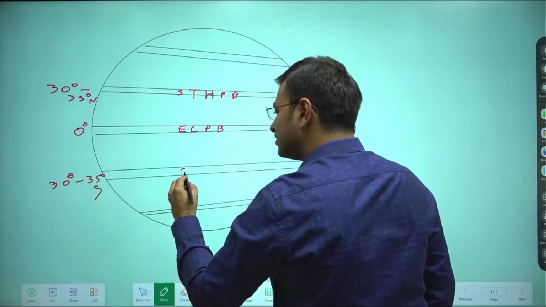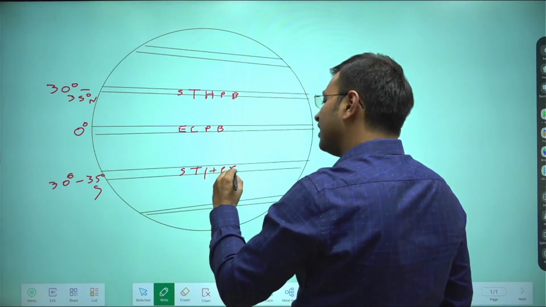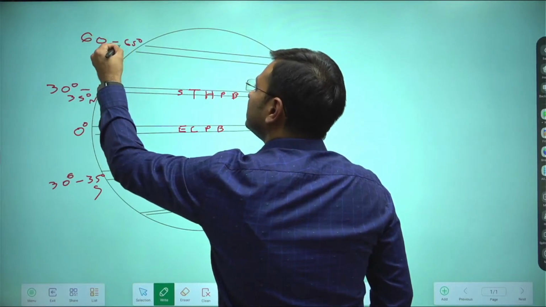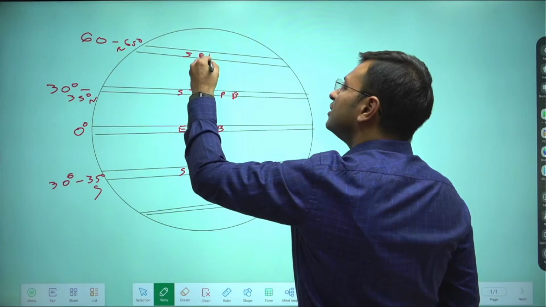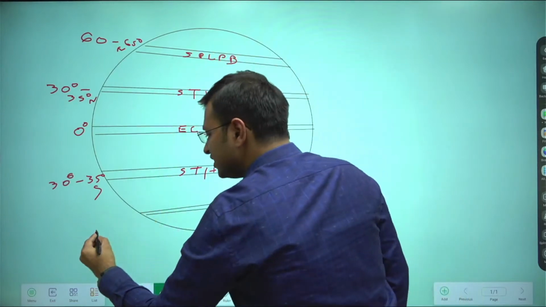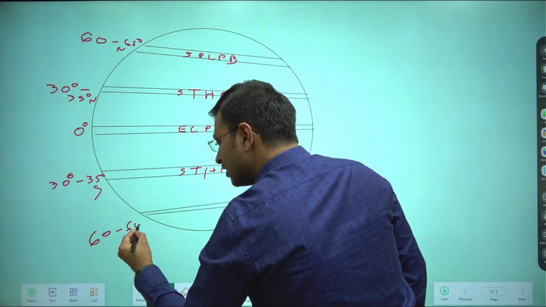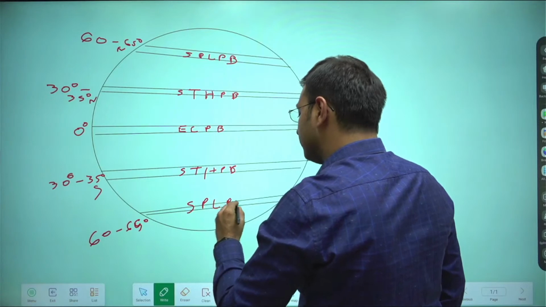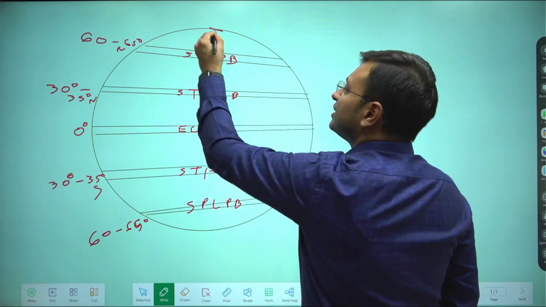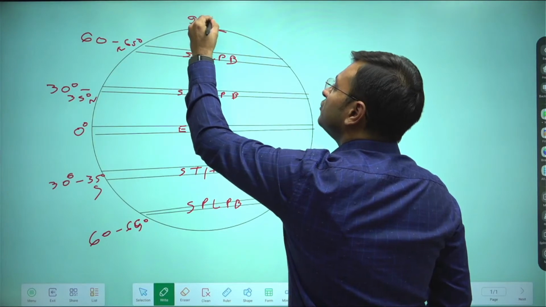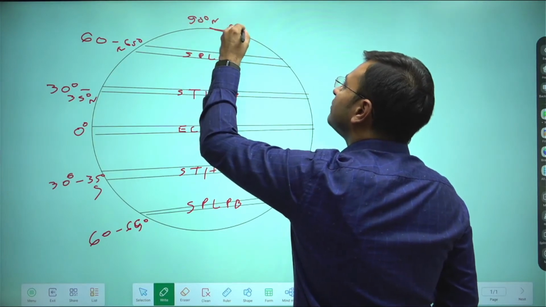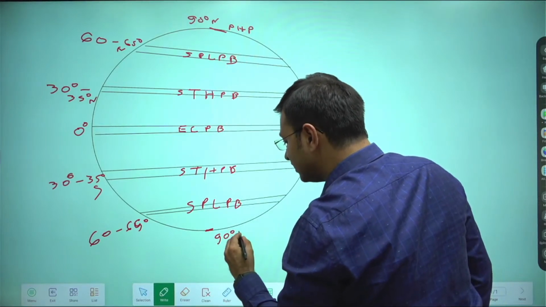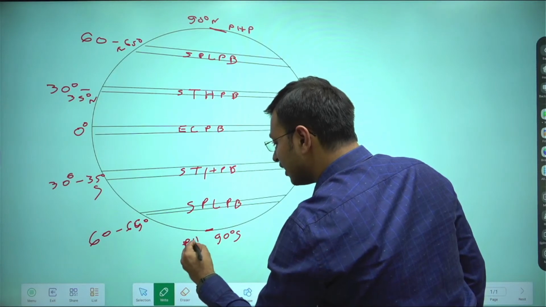You have the subpolar low pressure belt at around 60 to 65 degrees north, and again at 60 to 65 degrees south. And at the poles, 90 degrees north, you have the polar high pressure belt, and again a polar high pressure belt at 90 degrees south.